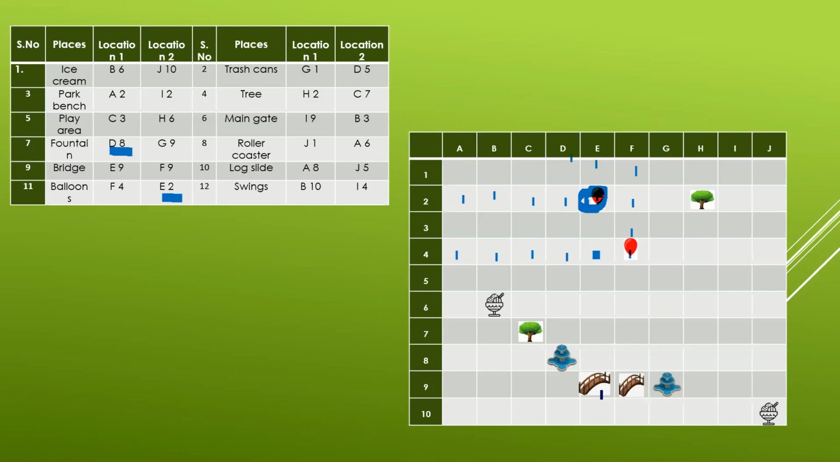Bridge. Okay. E9, F9. E9, E is moving over here. And they both meet at this point, E9. And F9. Again, F is moving towards here. And this is the ninth row. We are moving here. So there are two bridges.